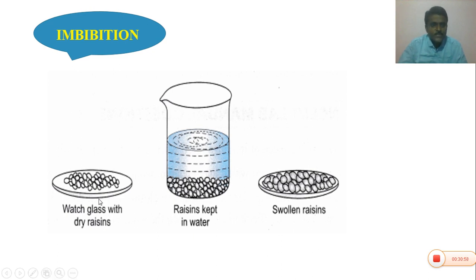Hence, these dry raisins are also very useful nutritionally. Dry grapes and badam nuts are also soaked in a beaker or vessel during the night. In the early morning, we can see that the raisins and badam nuts are also swollen by the absorption of water molecules. So the seeds, especially, can absorb water by the process of imbibition.